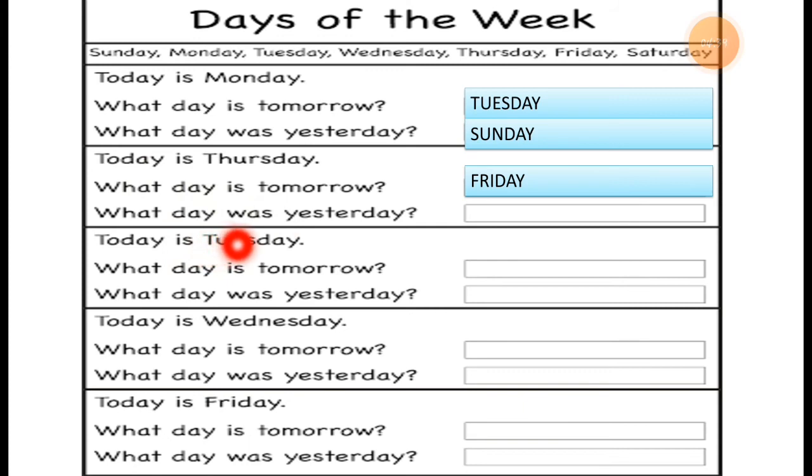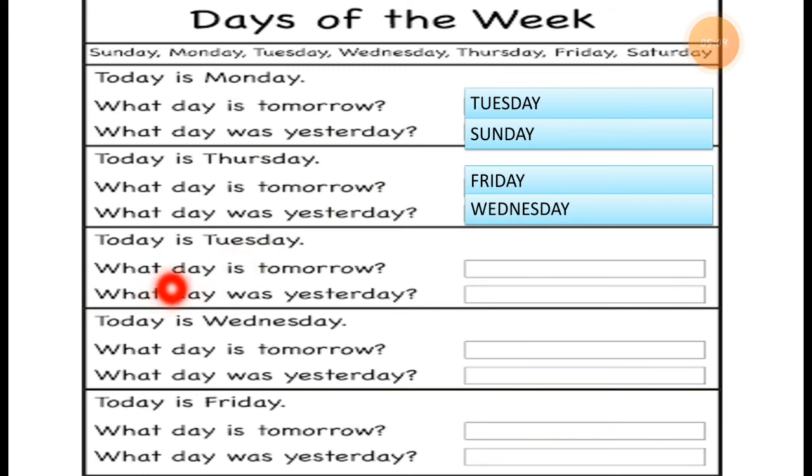You have to think about it. Which day was before Thursday? So before Thursday, it was Wednesday. We are talking about before. So before Thursday, it was Wednesday.